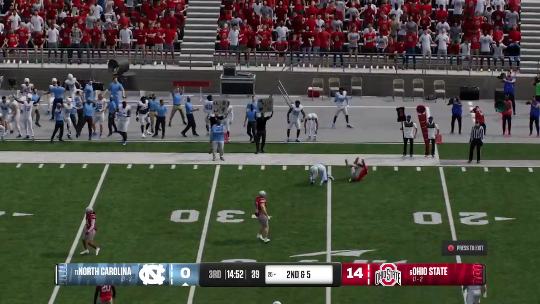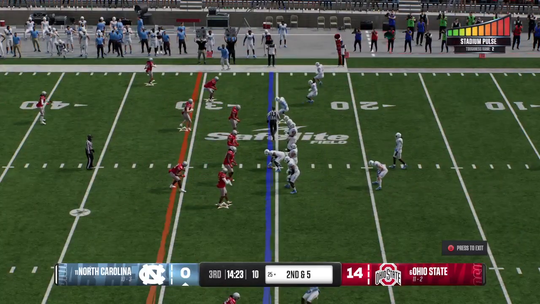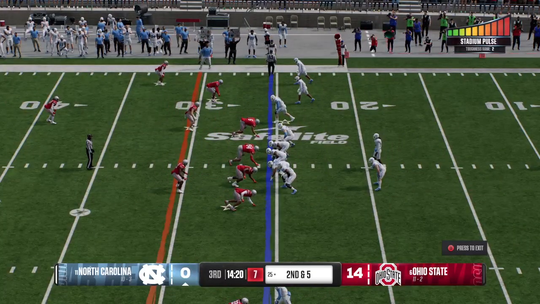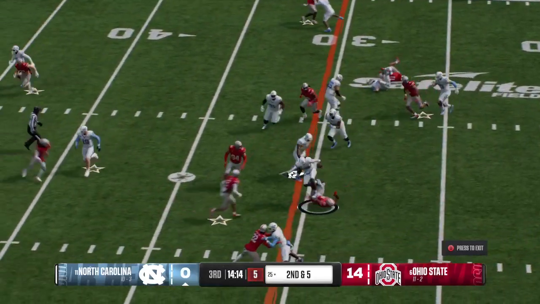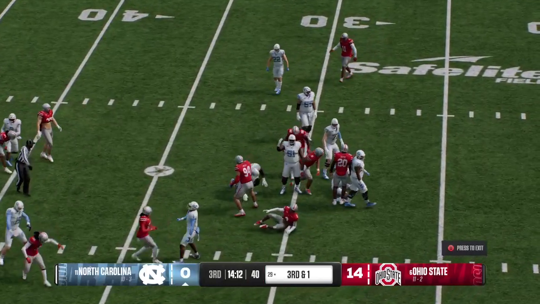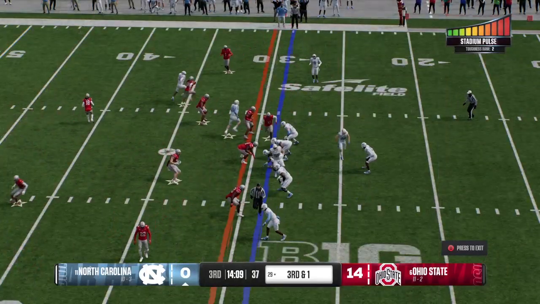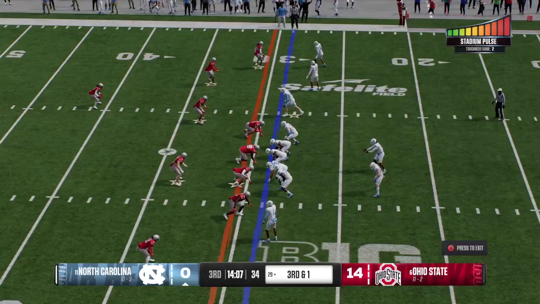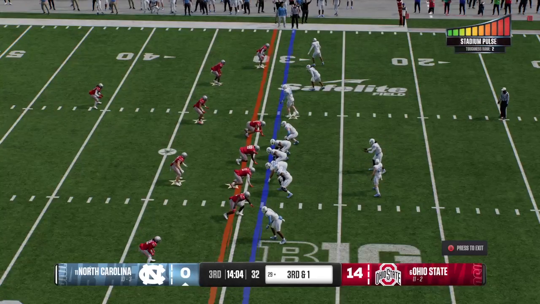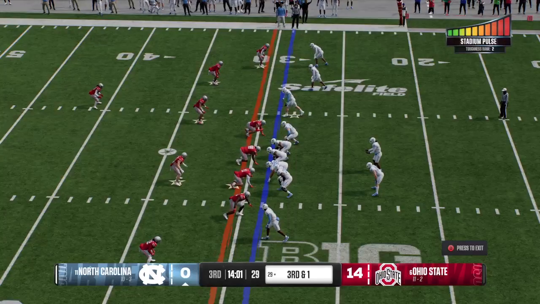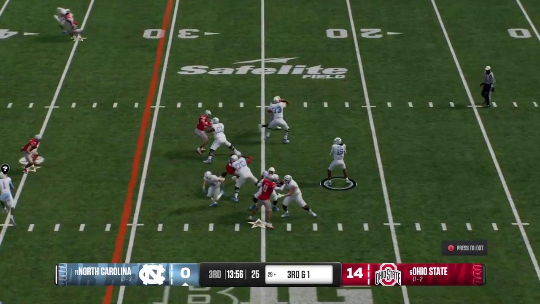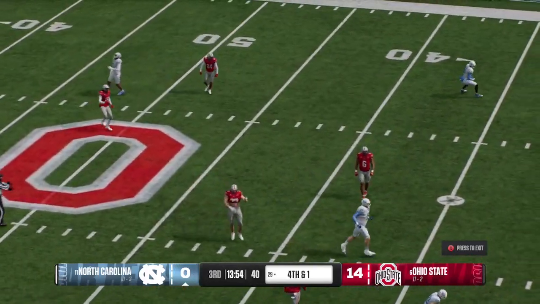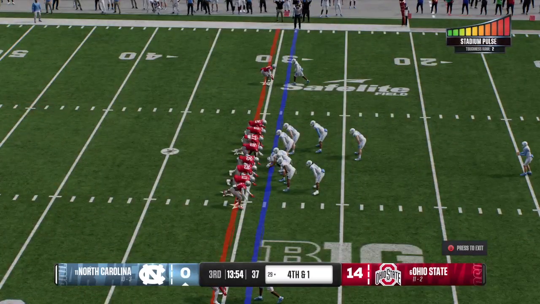Catch made on the out route, and they get him down after the completion. That completion makes it second and medium. Quarterback keeps the football. That's a solid gain, moves the ball to the 29. And the Tar Heels come to the line in the hurry up. On third and short, they'll try to throw for it here, but they don't connect. It's incomplete, and it brings up fourth down. And the Tar Heels will send the punt team onto the field.